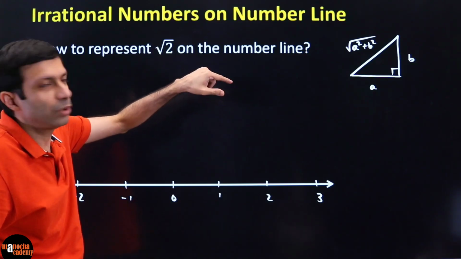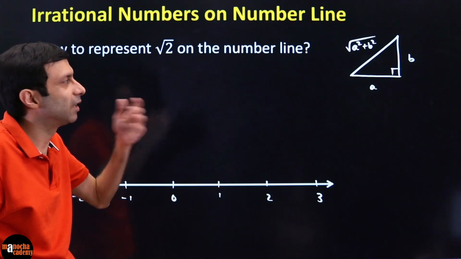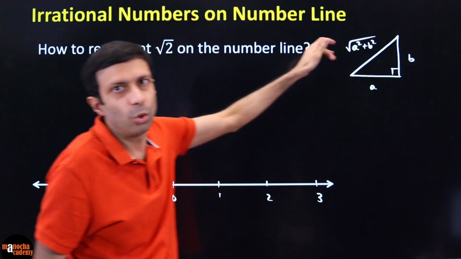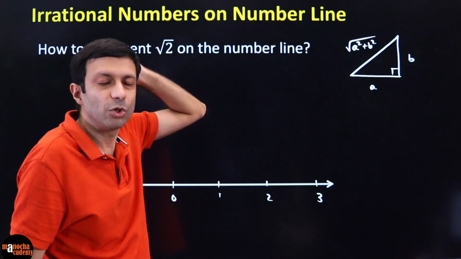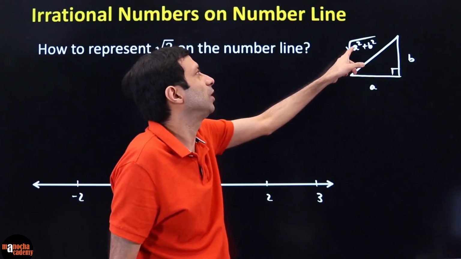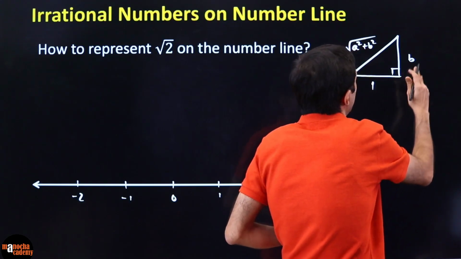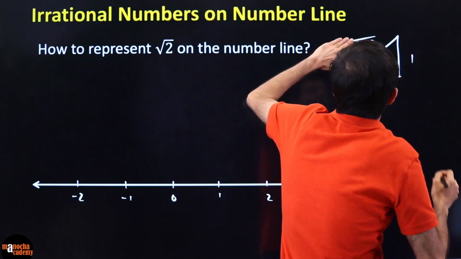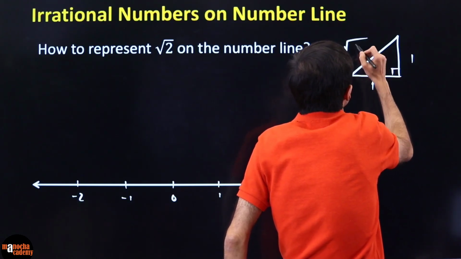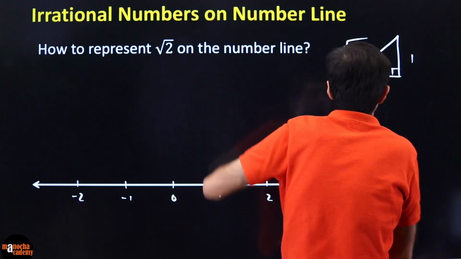So if we can use a triangle and form that, somehow we can try to put it here using maybe a compass. So what should A and B be so that I get a root 2 over here? What should be the values of A and B? I want a square root of 2. So if you think carefully, if A is 1 and B is 1, square root of 1 square plus 1 square is exactly what I want. Square root of 1 plus 1. So we know the length of the hypotenuse is going to be root 2.